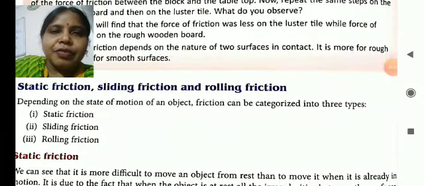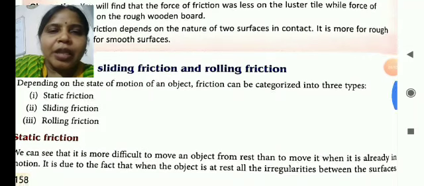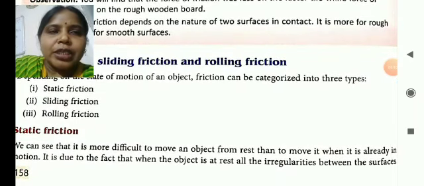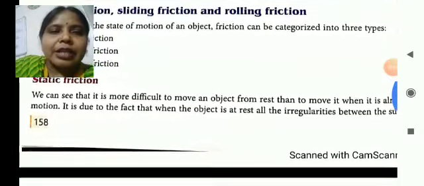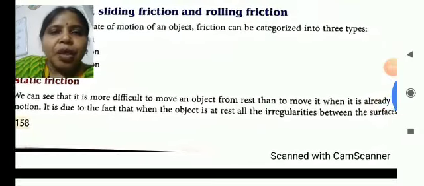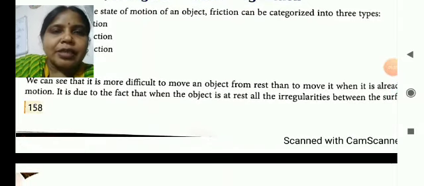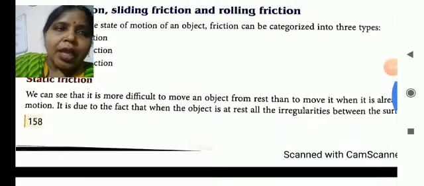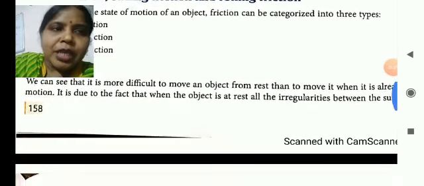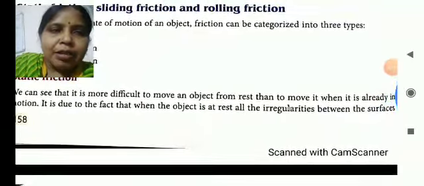Three types of friction are there: static friction, sliding friction, and rolling friction. Depending on the state of motion of an object, it is categorized into three types. First, static friction. When the object is in rest condition, the force between the object and the surface is static friction.